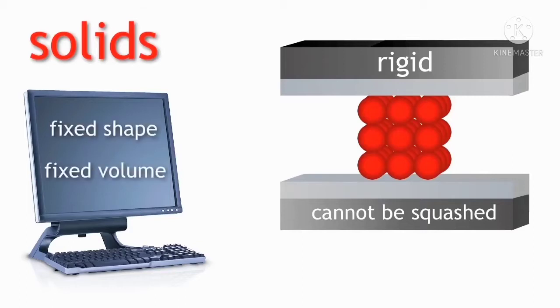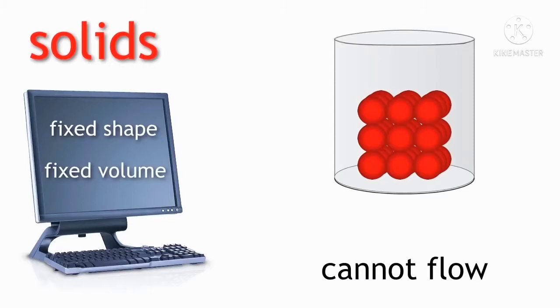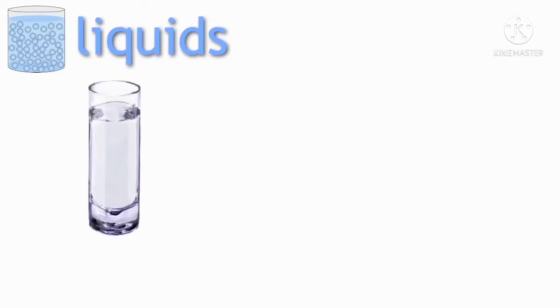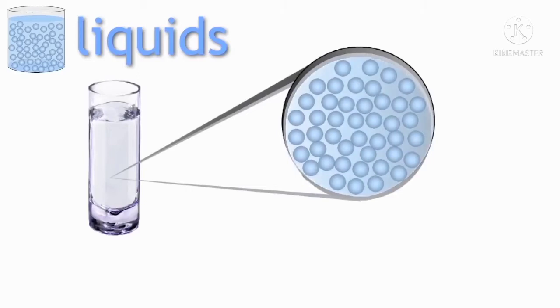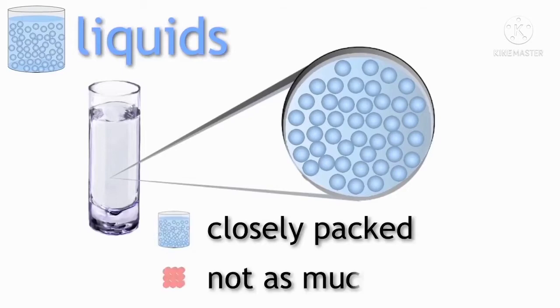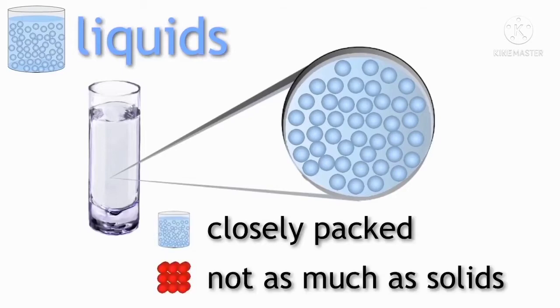Now take the example of liquids. The molecules in liquids are not as closely packed as in solids. They are closely packed, but not as much as solids. Liquids take the shape of the container. They don't have a fixed shape.